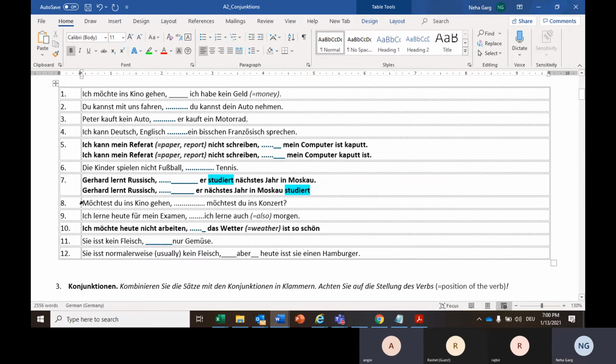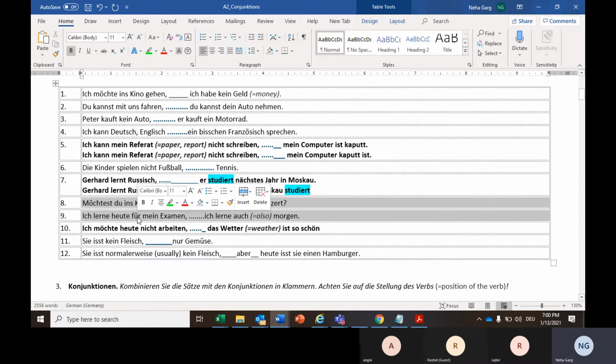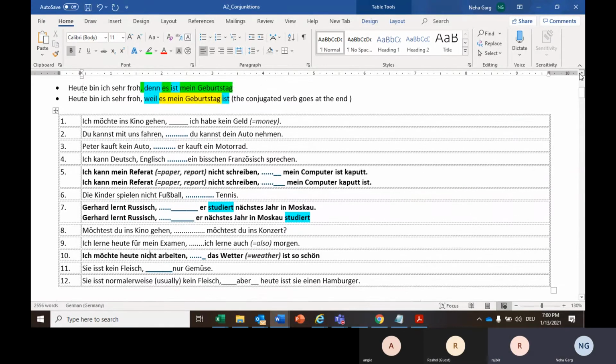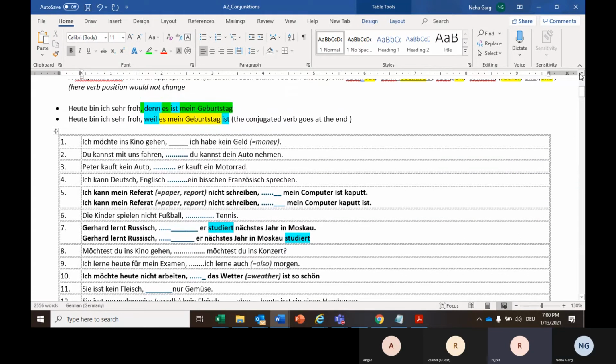Sehr schön. Nummer 8 und 9, die sind für Rachel. Nummer 8 und Nummer 9, beides. Rajbir, can you say? Yes. Okay. Müsstest du ins Kino gehen? Oder müsstest du ins Konzert? Should I go to the cinema or I should go to the concert? Correct the meaning. Meaning is wrong.